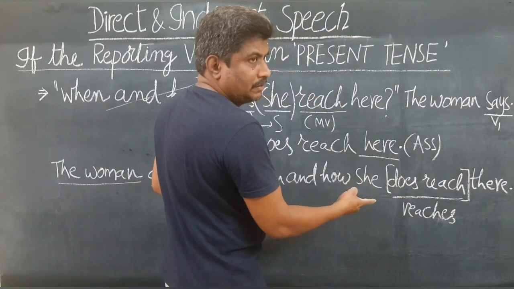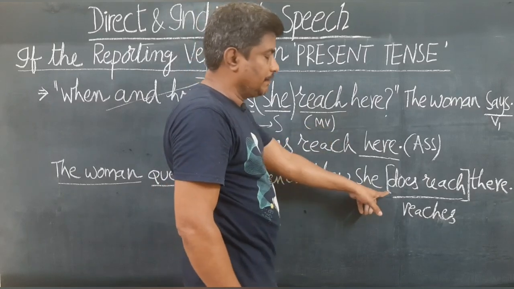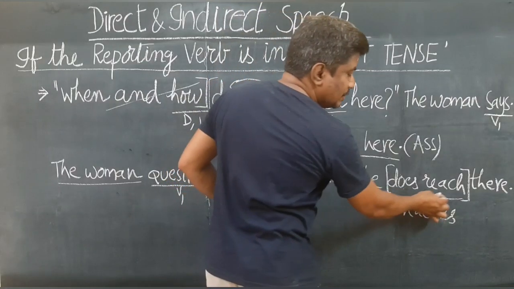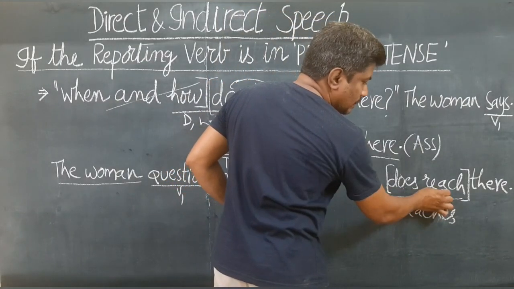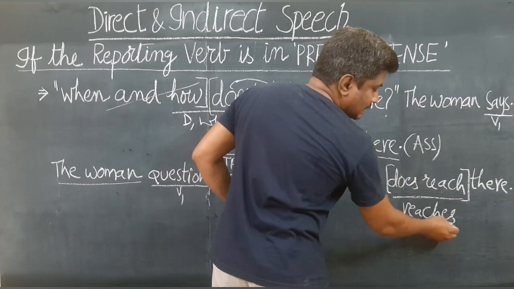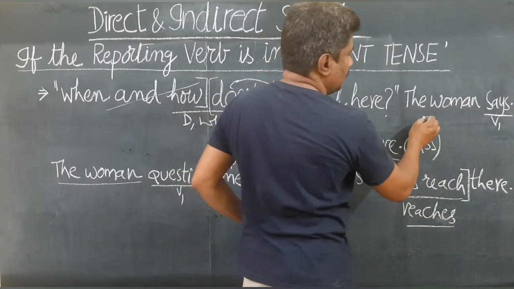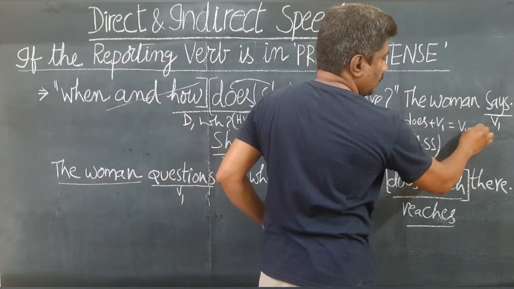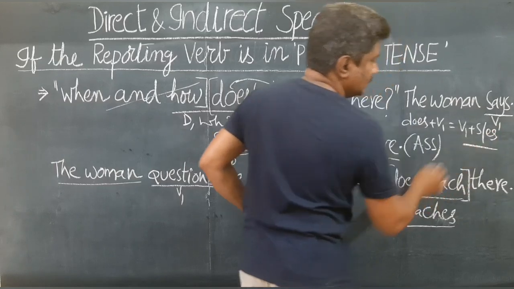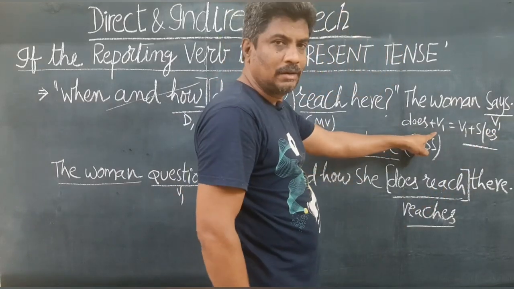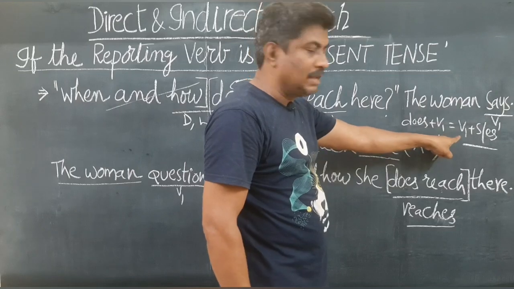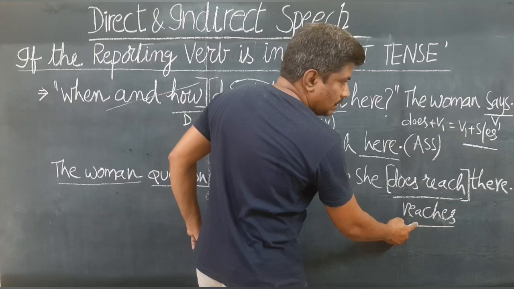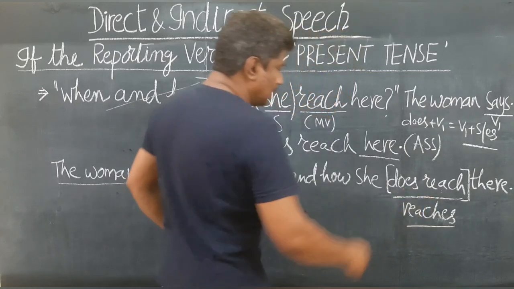It gives the same meaning. Meaning is not the same. It has a different meaning, but construction-wise it is correct. You can write "does reach", or this "does plus V1" can be changed to verb plus S/ES. See, "does plus any V1" can be changed to V1 plus S/ES. Does plus V1 can be written V1 plus S/ES. So "does reach" here can be written "reaches". So your answer can be like this.